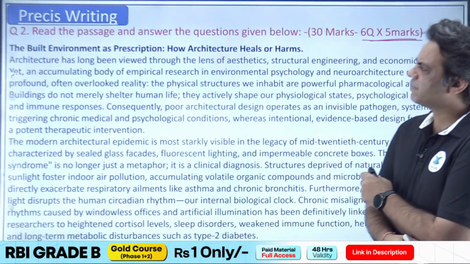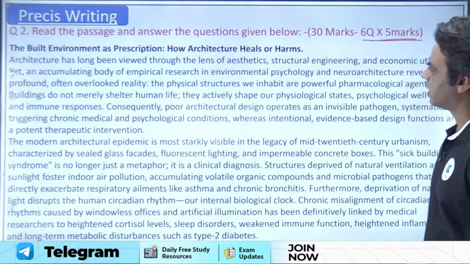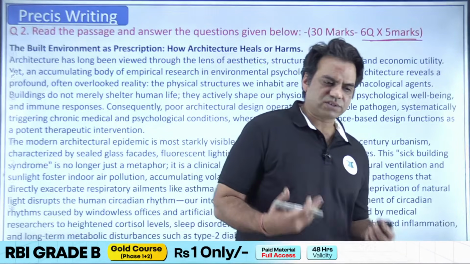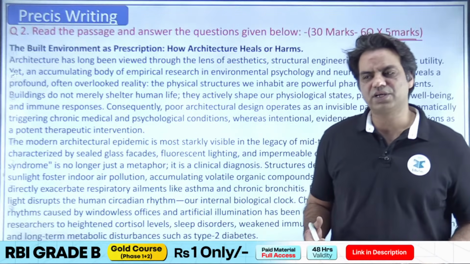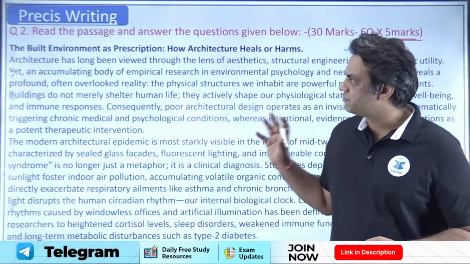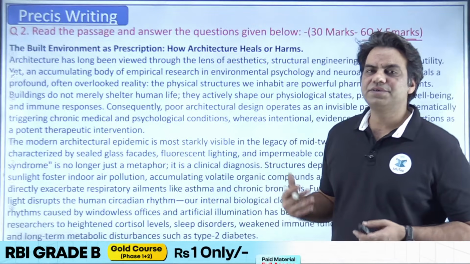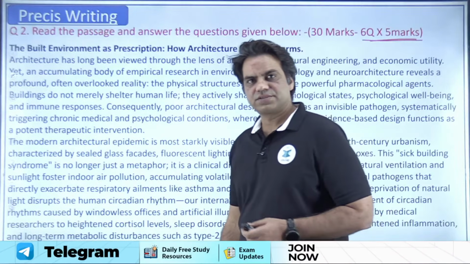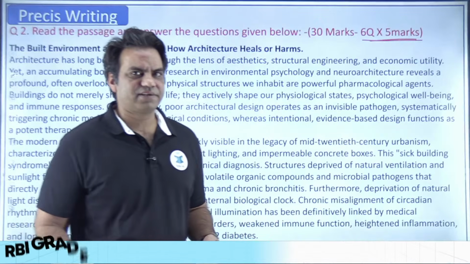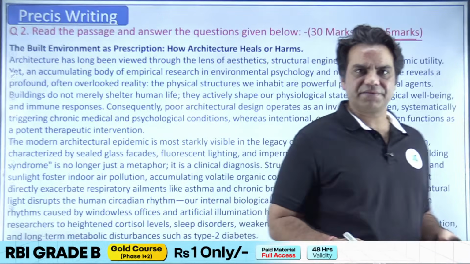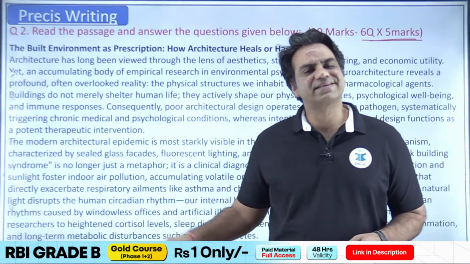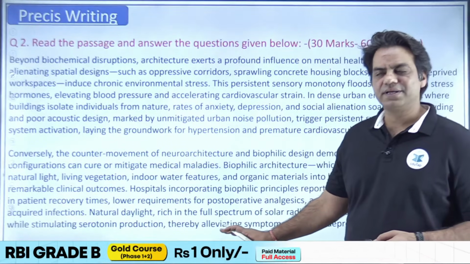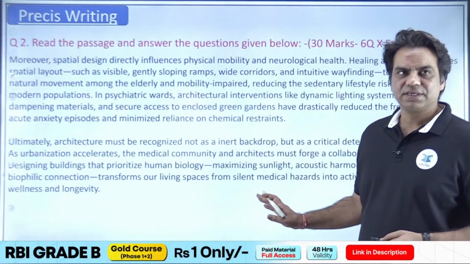The built environment as prescription, how architecture heals or harms. This was about green structures, green buildings and the green economy, how infrastructure should be sustainable and ecologically balanced so that it does not cause harm or lead to diseases. So this was about how infrastructure should be developed and how planning and management should go into it. Otherwise, poor infrastructure is going to lead to poor health conditions. I have given you a sample passage here. You can read and go through this if you want, and you can see what kind of passage was given. This is not the exact passage.